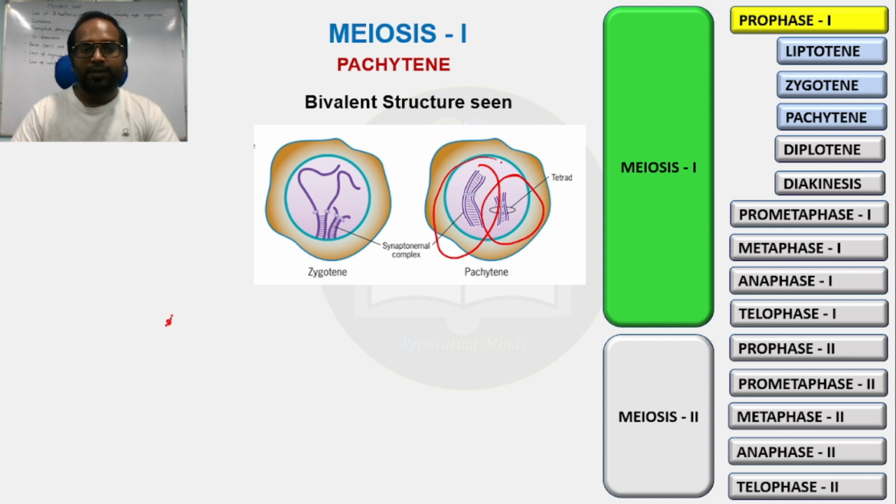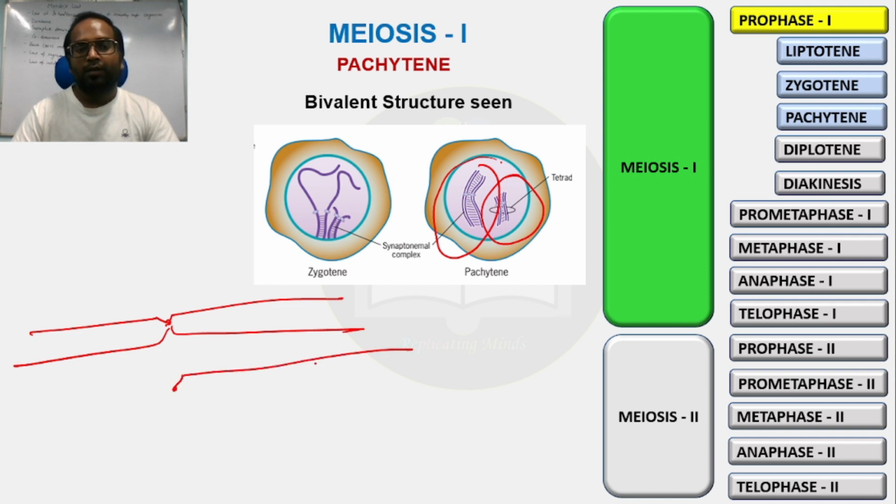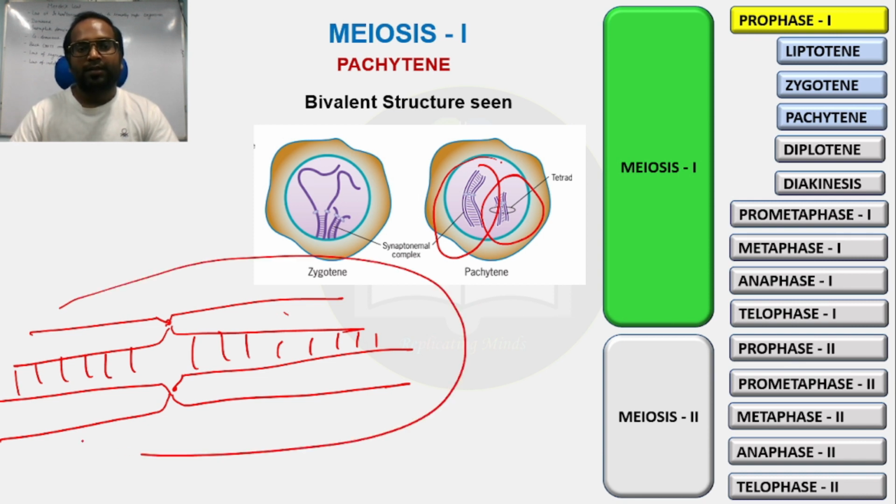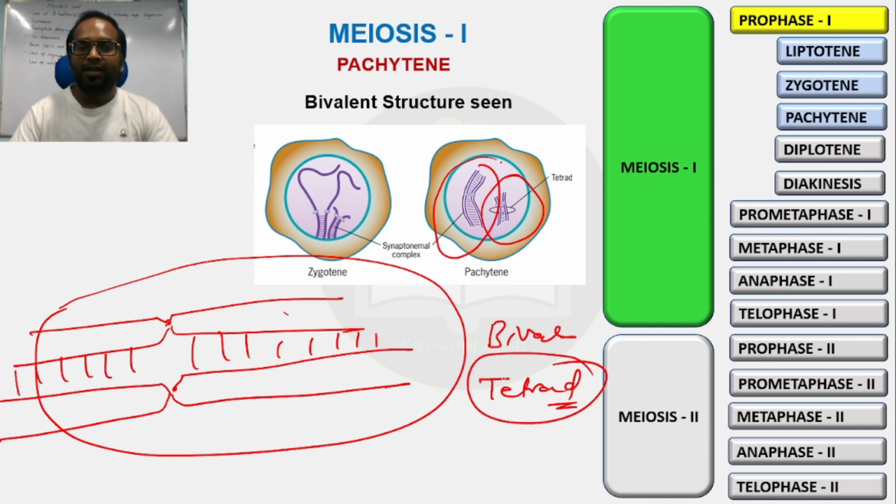Suppose these two are homologous chromosomes, and the pairing between them took place in the zygotene stage. So this structure is known as a bivalent structure, and it is also known as a tetrad structure. Now why is this called a tetrad structure? Because there are four chromatids you can see here in this structure: 1, 2, 3, 4. That's why it is also known as a tetrad structure.